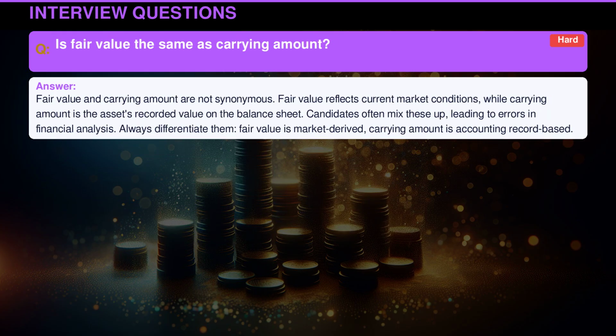Fair value and carrying amount are not synonymous. Fair value reflects current market conditions, while carrying amount is the asset's recorded value on the balance sheet. Candidates often mix these up, leading to errors in financial analysis. Always differentiate them. Fair value is market-derived. Carrying amount is accounting record-based.